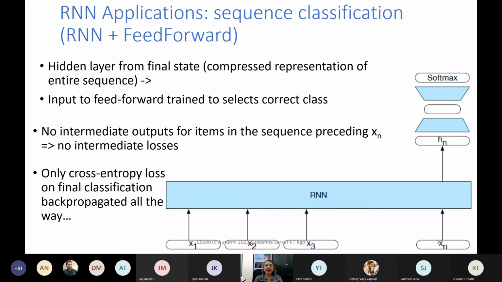Then this shows the RNN application for sequence classification. So what we have is an RNN where we feed the text, and then at the final state, we have a feed-forward neural network. We have a multi-layered feed-forward neural network, and then on top of it, we have a softmax.